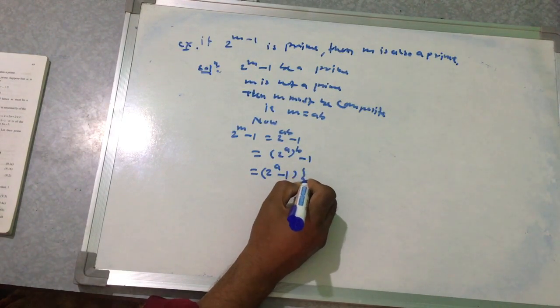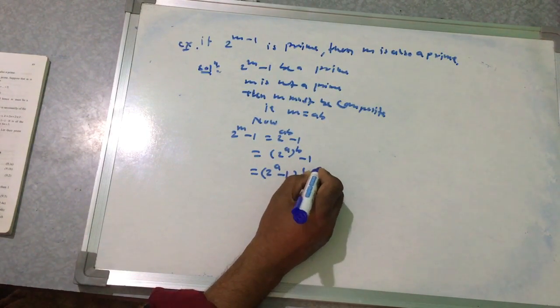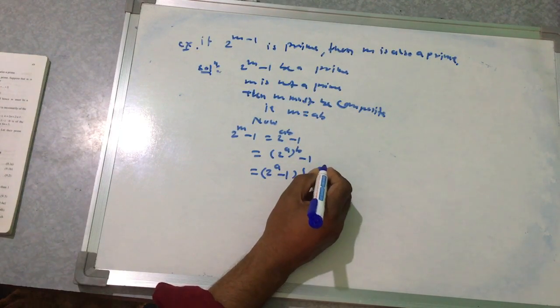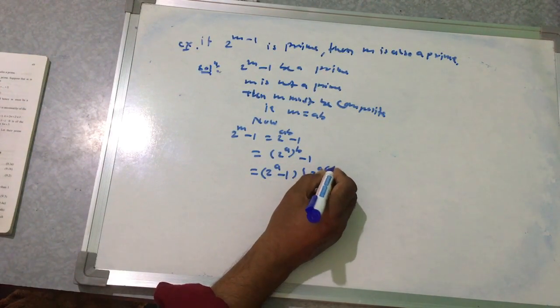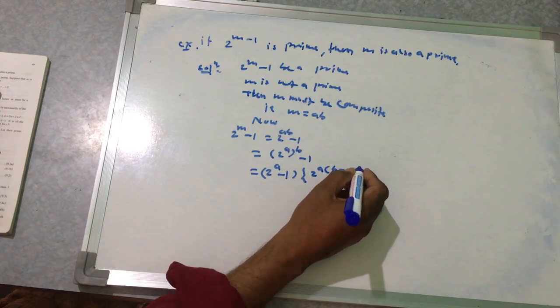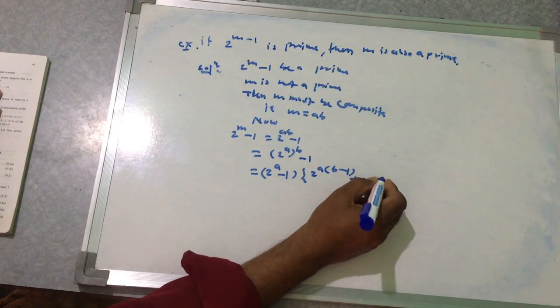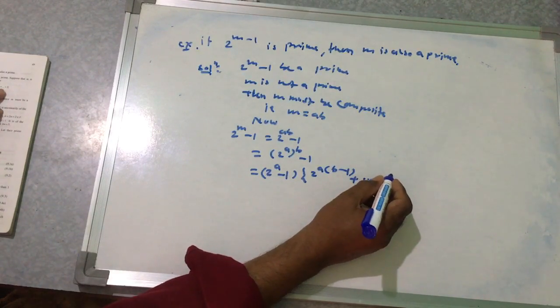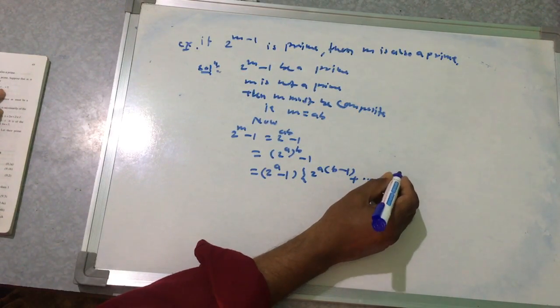This factors as 2 to the power a minus 1, times the bracket of 2 to the power a times b minus 1 plus, up to plus 1.